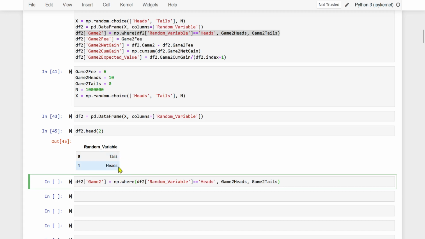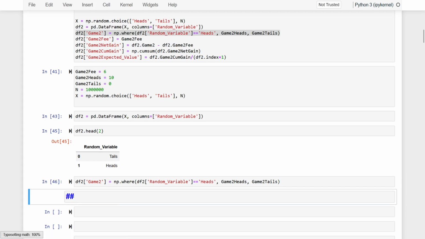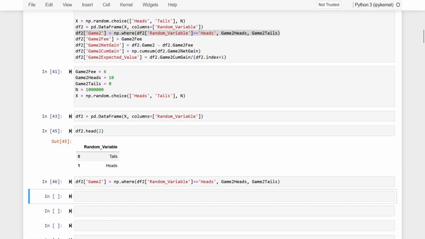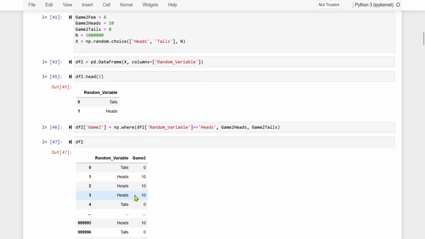And if we get heads, we will write 10 alongside this column. And the column will be named as game 2. Just see, this is how it looks. Sorry, df2. Correct? So tails 0, heads 10. So wherever we have heads in this column, just beside it, we will write 10. And the column name is game 2. Correct?